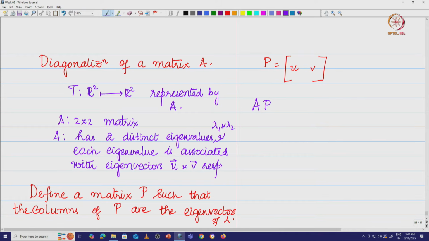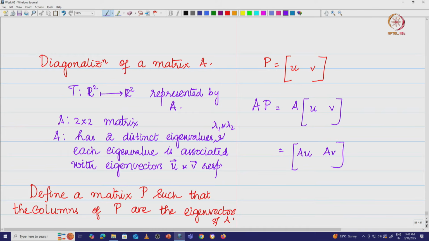I am going to look at A into P, which is essentially saying the transformation applied on the vectors u and v. So what is AP? It is going to be A into u and v, which is nothing but you are going to get Au to be a column vector, which is this, and Av is another column vector, which is this.